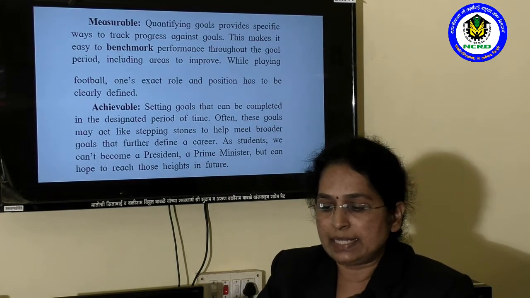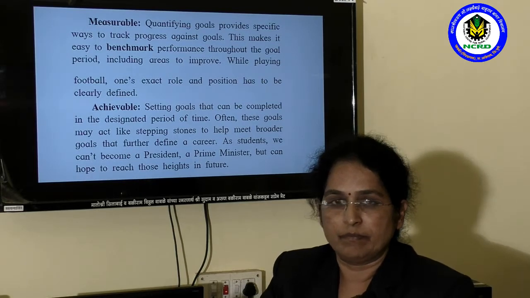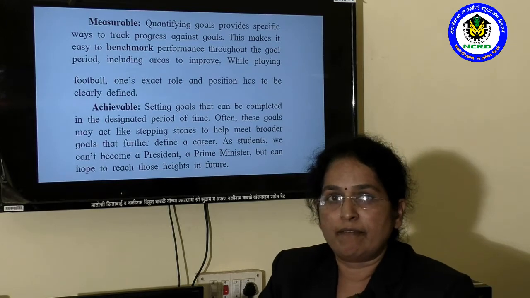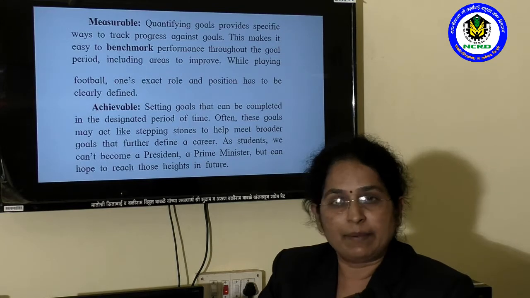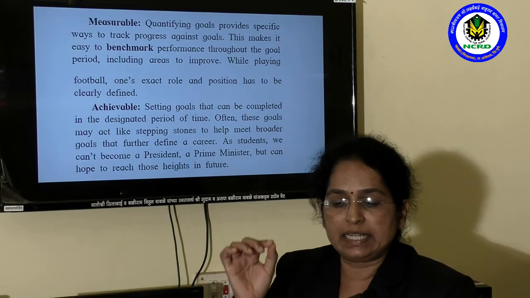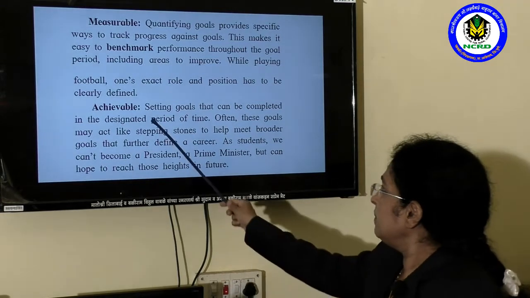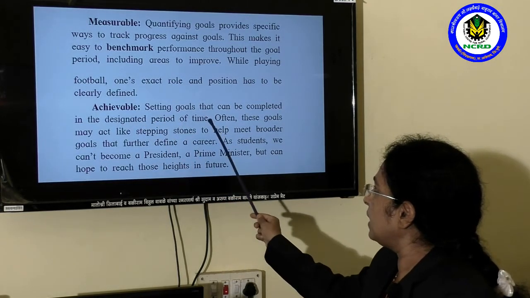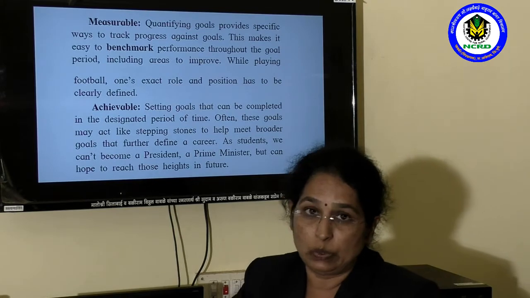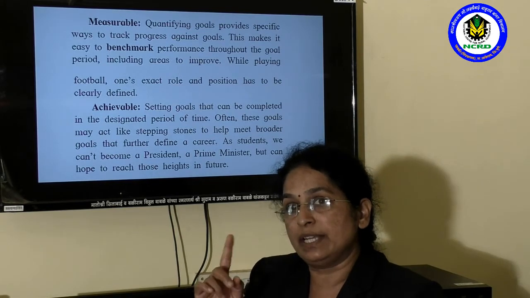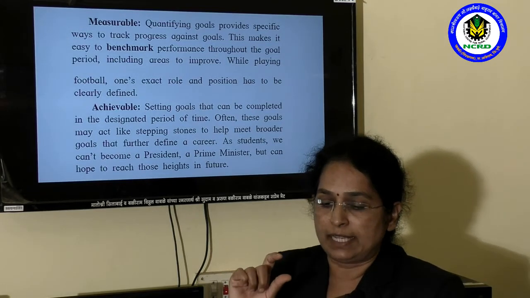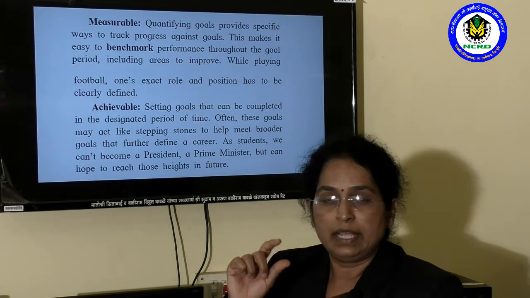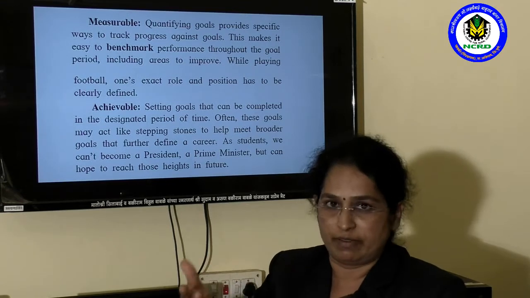Setting goals that can be completed in the designated period of time. Meaning of the lines: if our goal can be completed in the designated period of time, meaning in a specific period of time, we must complete our goal. When we are successful in completing our goal in the specific period of time, then it is called an achievable goal.